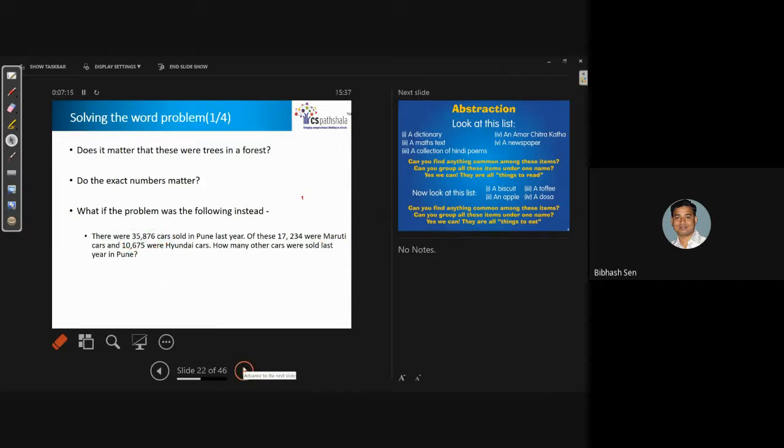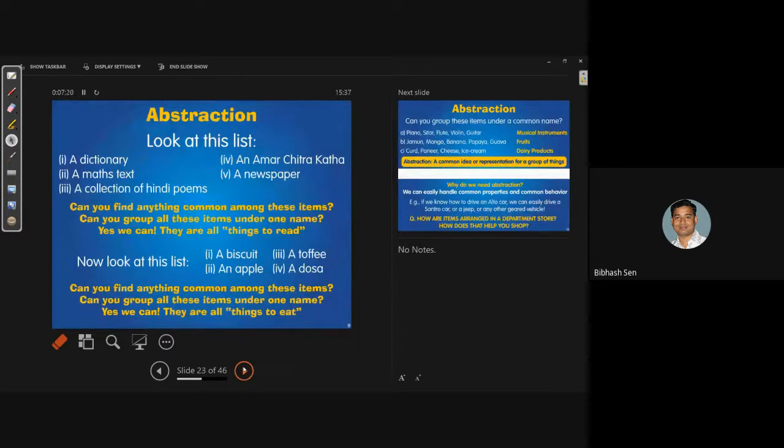While solving the main problem, we may have to apply our common sense. Along with common sense and common properties, you also have to find the abstraction layer and how it can help us solve the problem. Now, you may read a dictionary, or sometimes learn from Amar Chitrakatha, a newspaper, a text. These are all different things you can see.